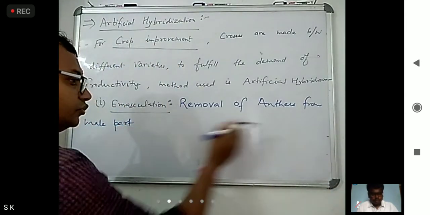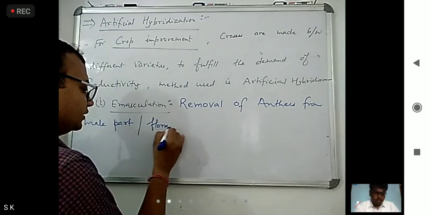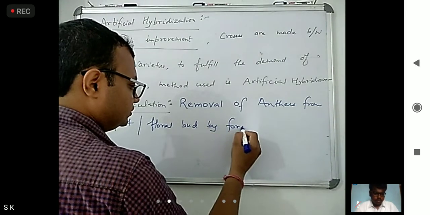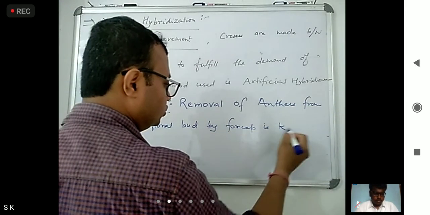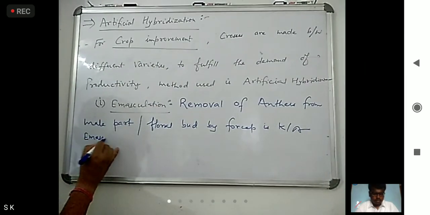So removal of anthers from the male part or floral bud by forceps is known as emasculation.